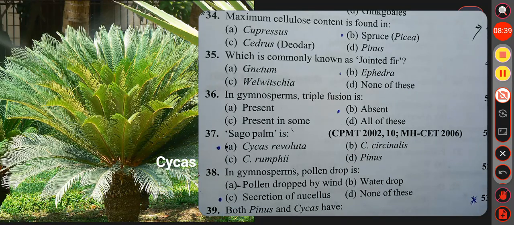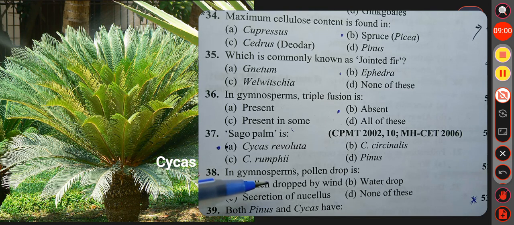And it is not an Indian species. It is a Japanese species, but in India it is commonly grown as an ornamental plant. So, sago palm is Cycas revoluta. See the next one. In gymnosperm, pollen drop is: option A,